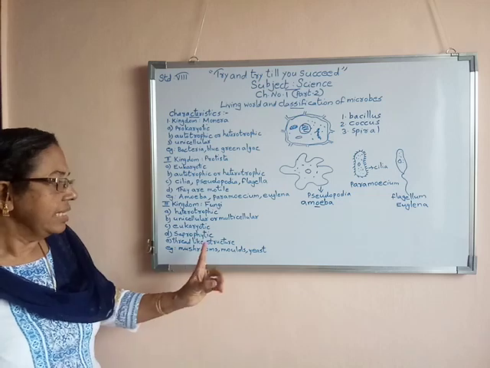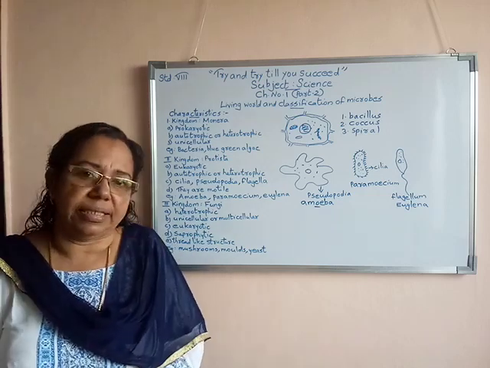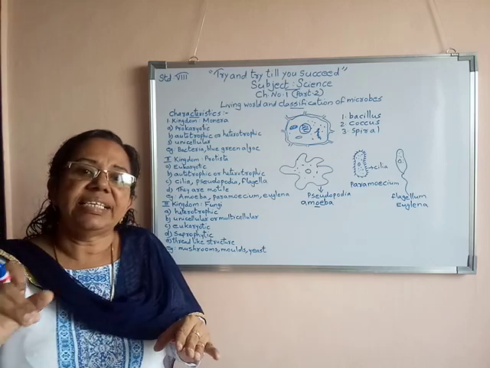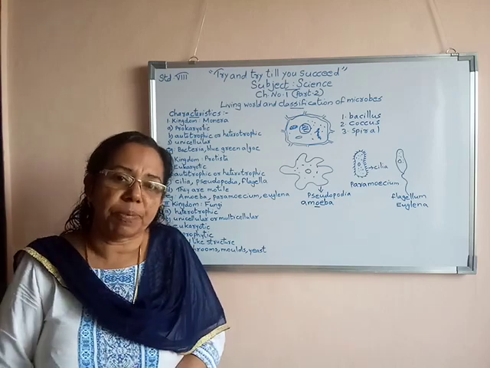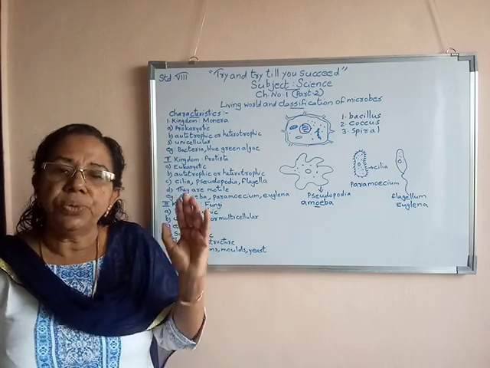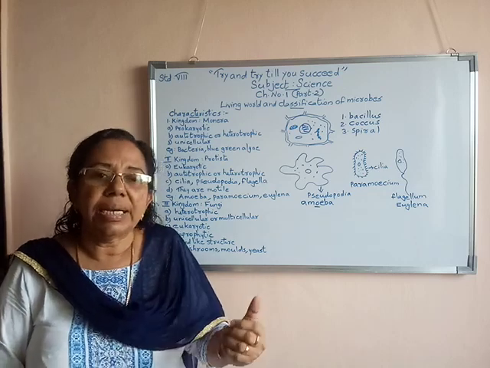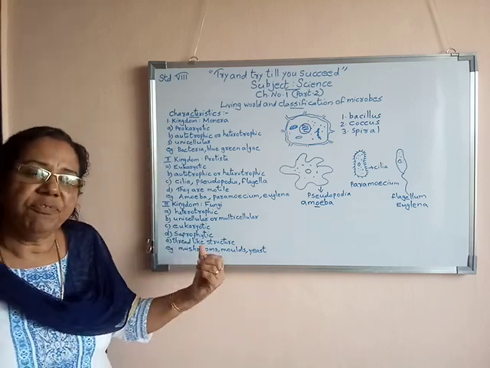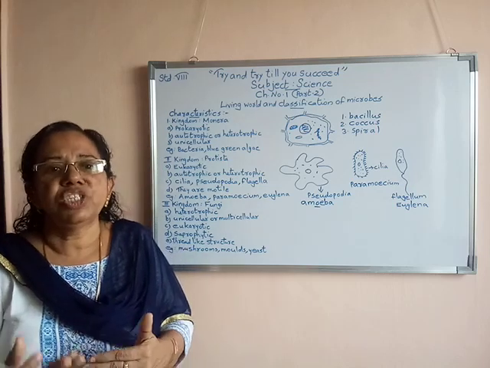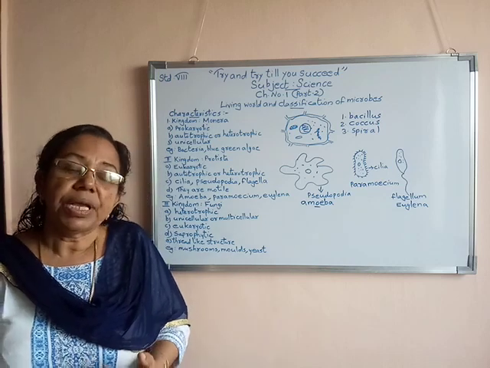Another example: some fungi have a thread-like structure, and in that thread-like structure many cells and many nuclei are present. Normally when we study unicellular organisms, they have a single nucleus. But when we study fungi, fungi itself is either unicellular or multicellular.